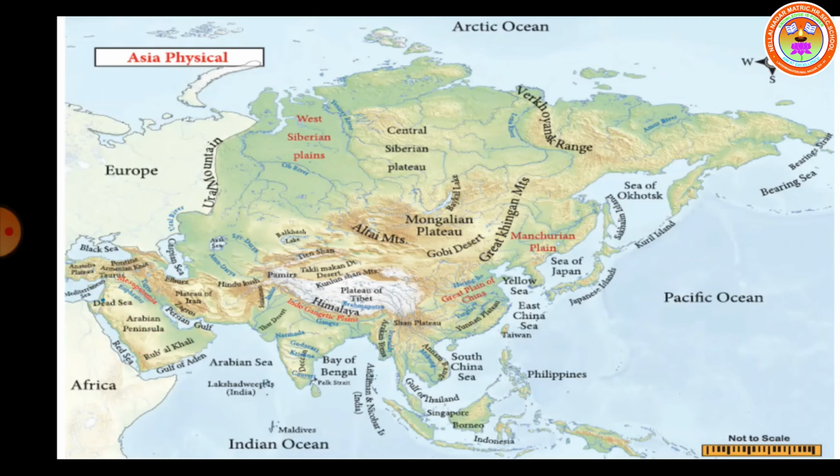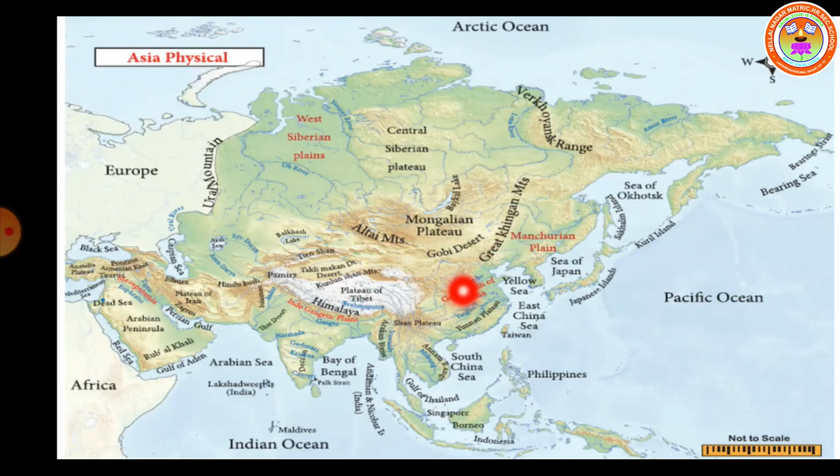Let us see about the plains of the continent Asia. We know that the plains are formed by the rivers only. The great plains of Asia are formed by the rivers only. They are the West Siberian plain, which is formed by the rivers Ob and Yenisei. This red color shows you the West Siberian plain. Next, the Manchurian plain, which is formed by the river Amur, which is located here only. The third one is the Great Plain of China, which is formed by the rivers Yangtze and Sikiang. It is here only, children. The red color mark shows you.